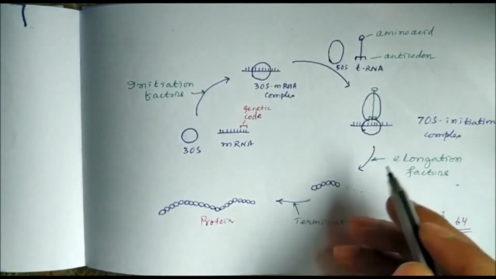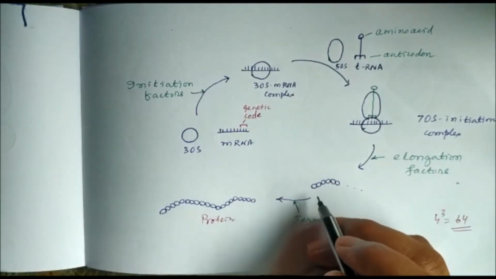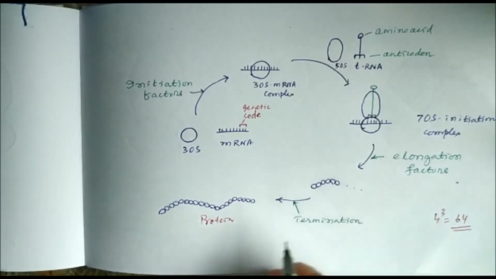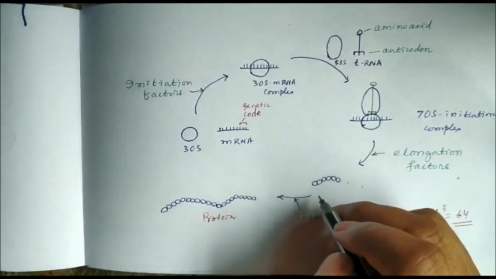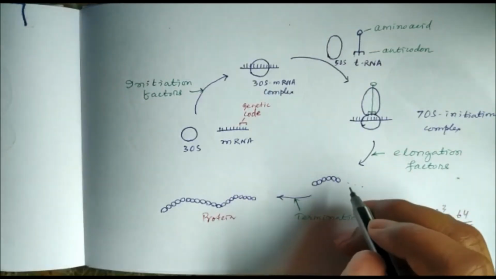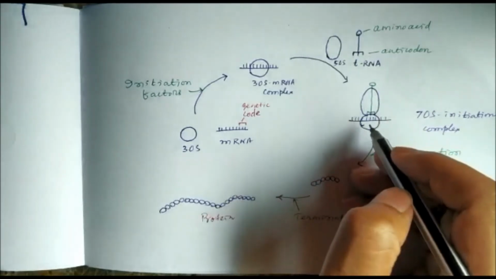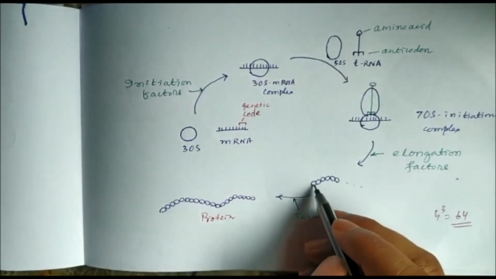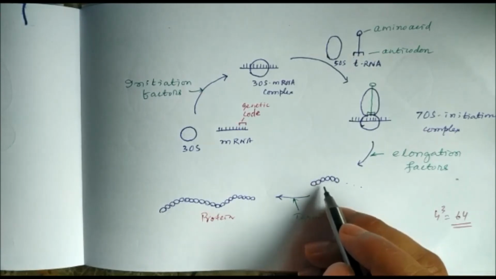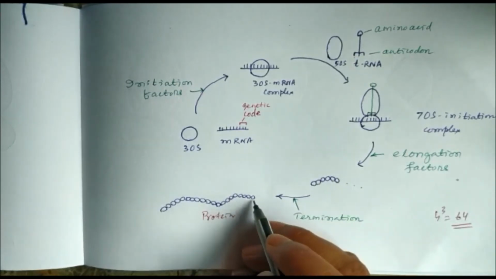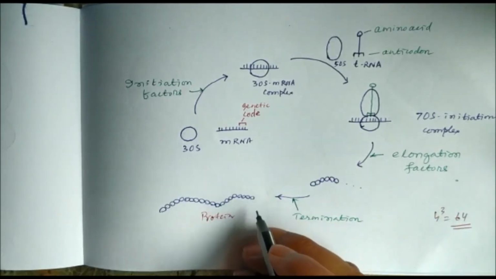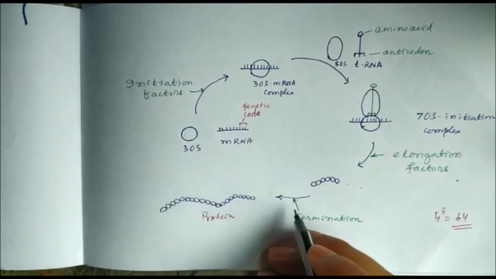One after another, first there will be a start codon, and similarly a terminal codon, and in between we have all the amino acids. The amino acid with the start codon is methionine. So all these proteins have the first amino acid as methionine, then subsequently other amino acids combine together until the termination codon is there, the last amino acid is provided, and this will be the protein synthesized.